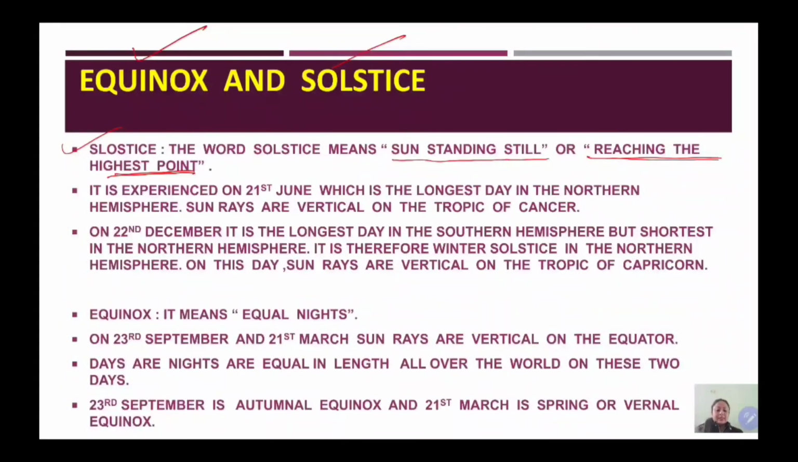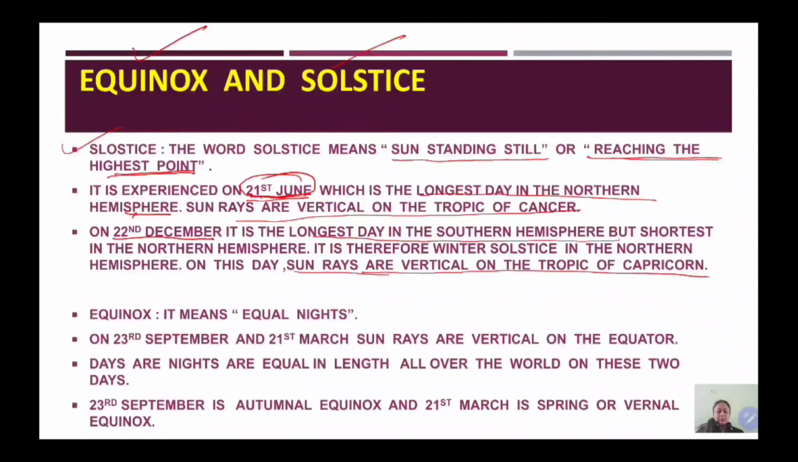So students, you will understand more when I show you a diagram and explain. So it is experienced on 21st of June. The summer solstice of the northern hemisphere is experienced on 21st of June, the longest day in the northern hemisphere. Sun rays are vertical on the Tropic of Cancer. And on 22nd December, the longest day in the southern hemisphere, the sun rays are vertical on the Tropic of Capricorn.